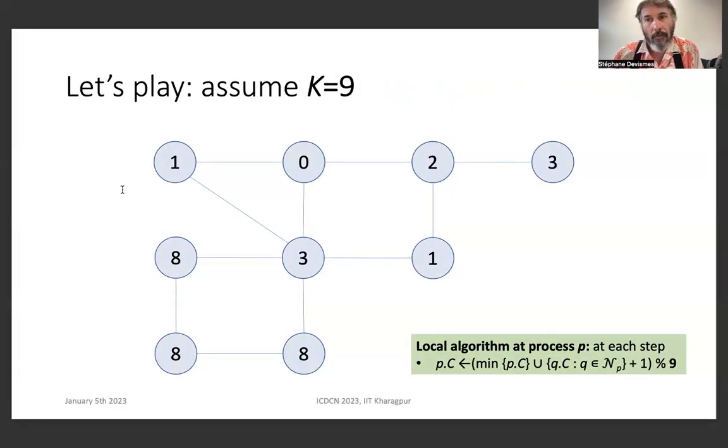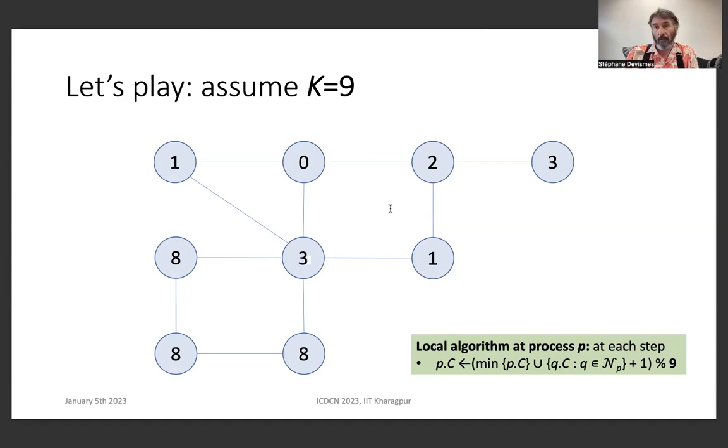Let's consider a more tricky situation where each node has an arbitrary initial value, and let's assume that k equals 9. In this example, for the node with the value 0, the minimum value between its state and that of its neighbor is 0, of course, and so its next value will be 1. This is the same for this node, because the minimum value among its value and that of its neighbor is 0.